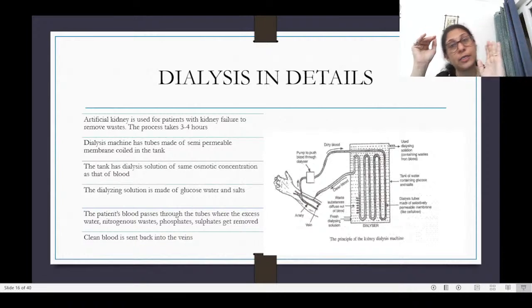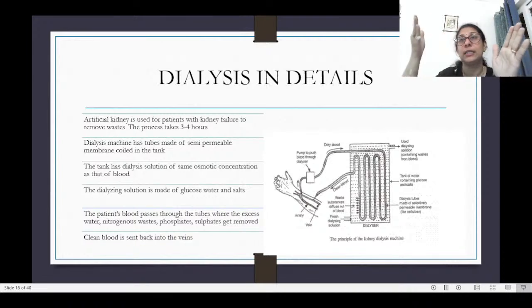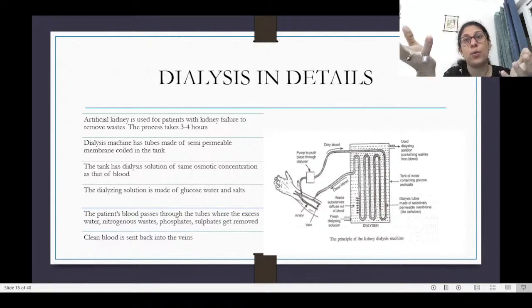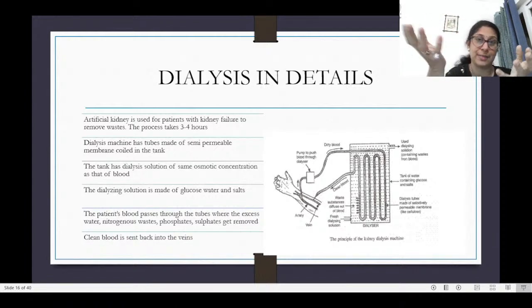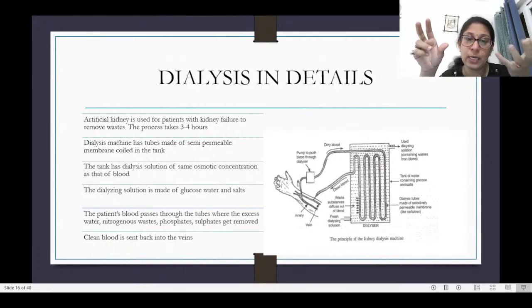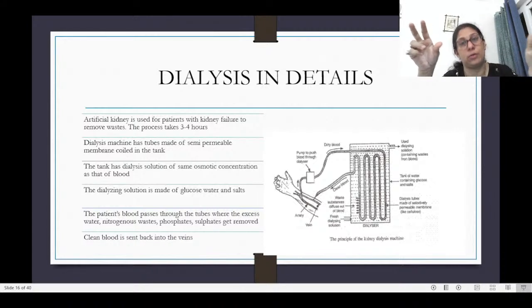Why do we need the same osmotic concentration as blood? Because there will be a higher concentration of waste and a lot of water in the blood, so the waste present inside the blood of the patient will be of a higher concentration than the concentration of the dialysate, which is equal to our normal blood concentration.